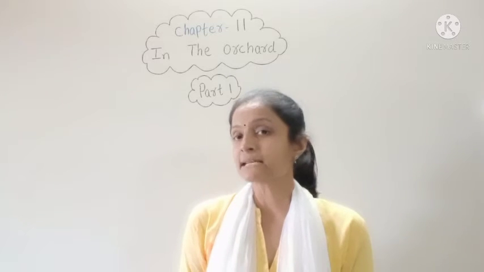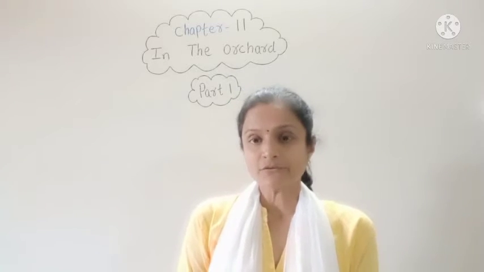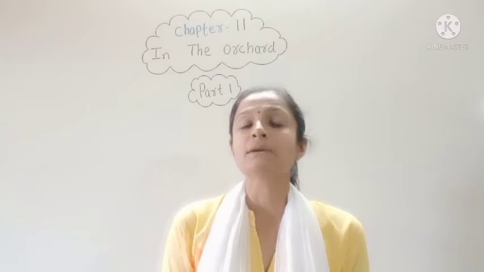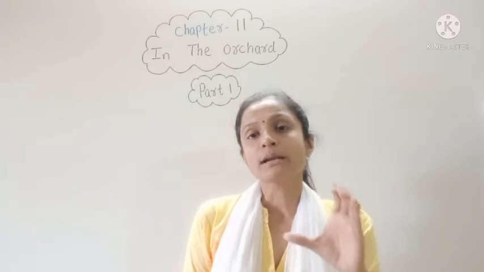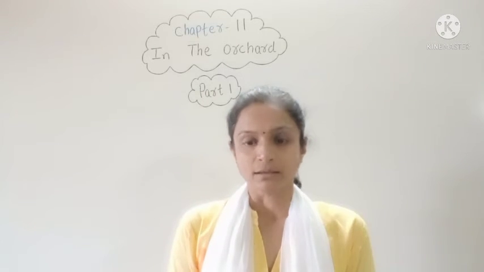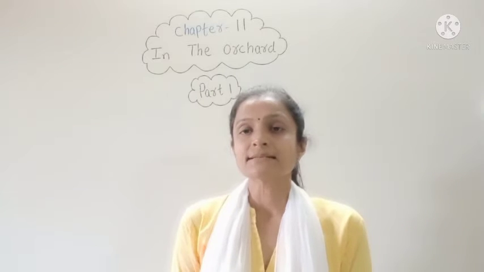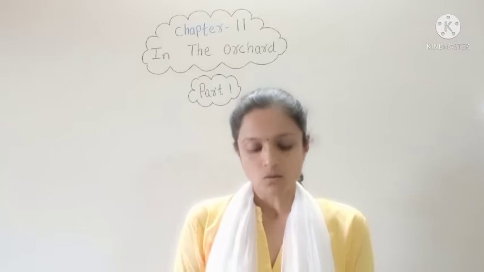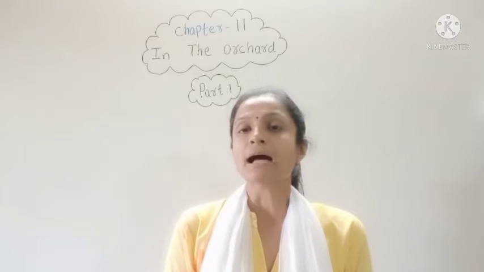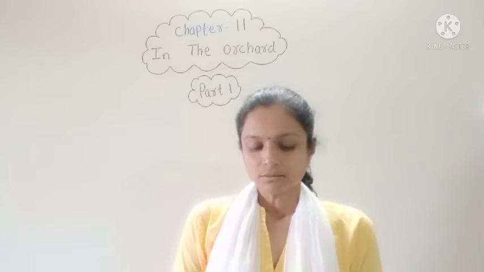And what did she see in the orchard? She saw different flowers, then saplings of vegetables. Sapling means जो छोटे छोटे पौधे होते हैं ना वेजिटेबल्स के, that is called a sapling. Then climbers, all these things she saw in the orchard. And she also saw the plants of different grains and pulses.